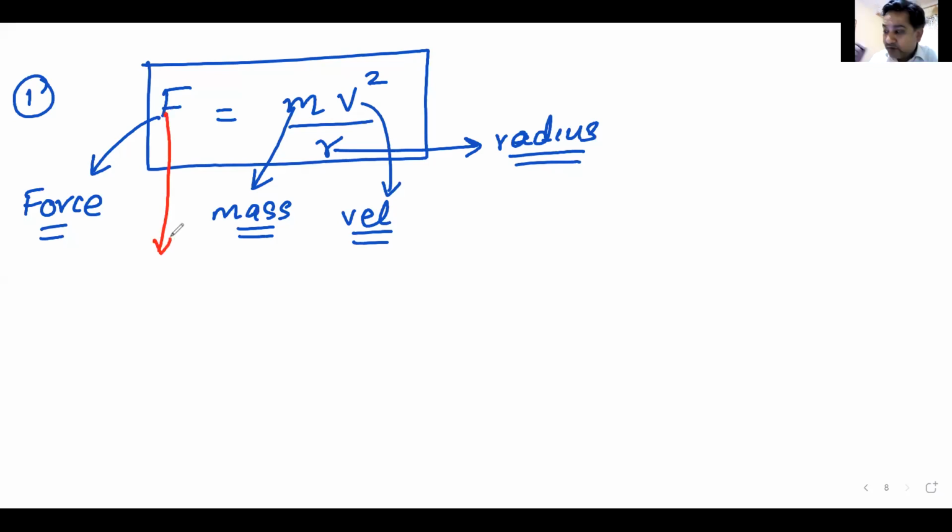Let us see the dimension of the left hand side. Sai Dashak says correct. Let us see the dimension of the left hand side. Force says M L T minus 2. You must remember all these dimensions, beta, else it becomes difficult for you to solve the question. Very important point. I've given you the entire table. Just go through their dimensions, please.